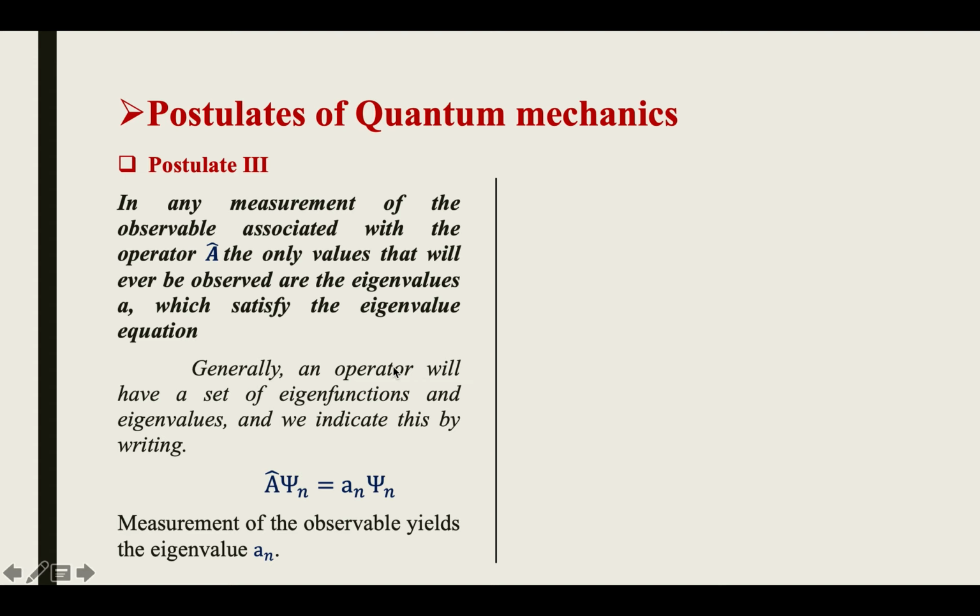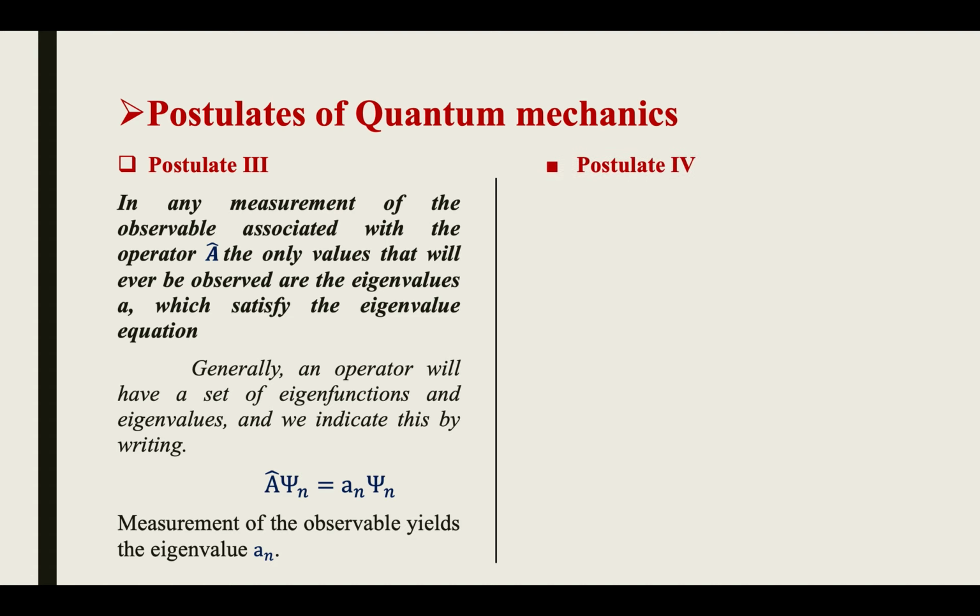Generally an operator will have a set of eigenfunctions and eigenvalues, and we indicate this by writing A cap applied on the eigenfunction psi n gives a n into psi n. So the measurement of the observable yields the eigenvalue a n.